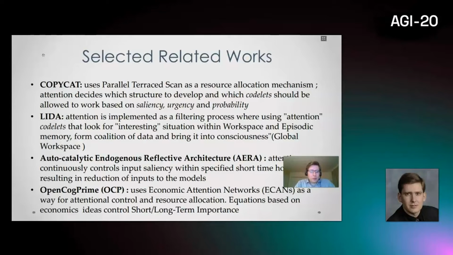And of course, OpenCog Prime, a very sophisticated system, uses economic attention networks, ECANs, as a way for attentional control and resource allocation. Equations used in ECAN are based on economic ideas, and those equations evaluate the short and long-term importance of the atom. An atom in ECAN is any data item, be it a node or a link in the graph. They call it an atom.